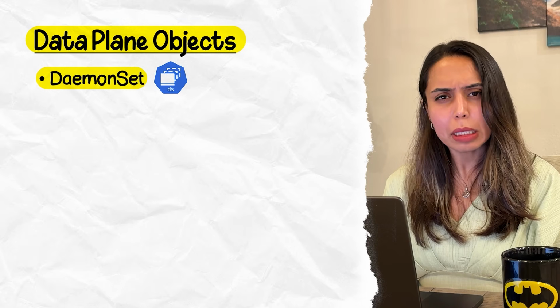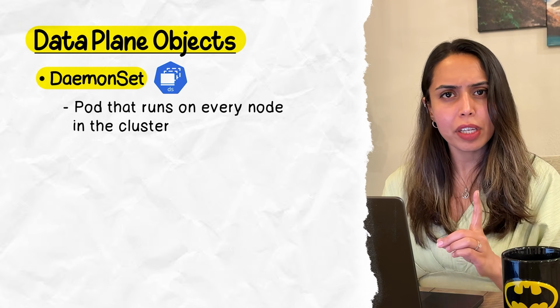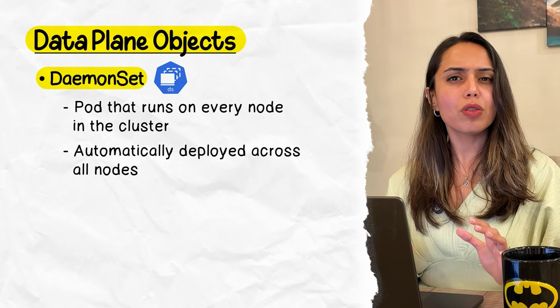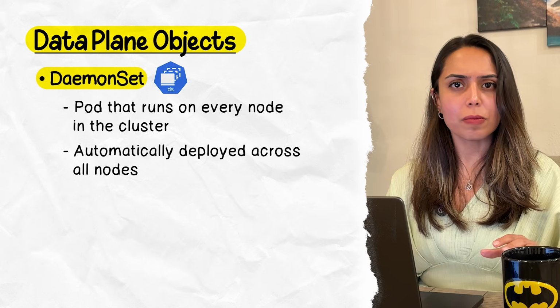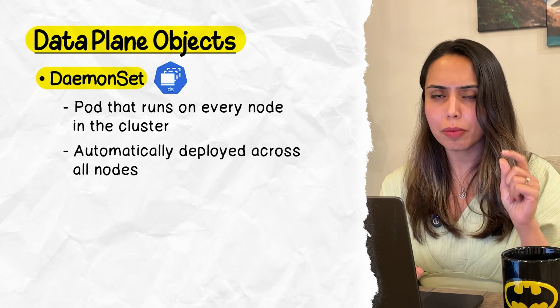Now, how do you enable CNI? You install it as a daemon set after the cluster is created. Now, what is a daemon set? It is a pod that runs on every node in a cluster. Think of it as a background service that runs on every node in a cluster. So, daemon set is an important object type, so keep it here.